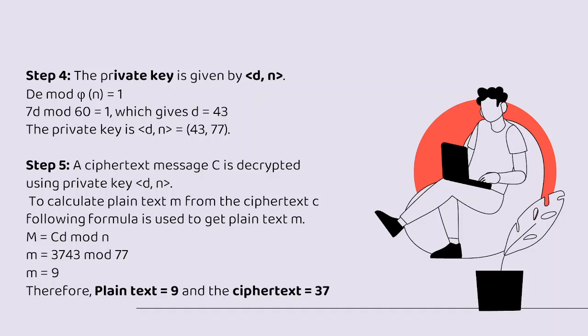Now in step 5 the ciphertext message C is decrypted by using the private key. To calculate the plaintext M from the ciphertext C, the following formula is used: M equals C^d mod n, that is 37^43 mod 77. Therefore the plaintext value is 9 and the ciphertext value is 37.